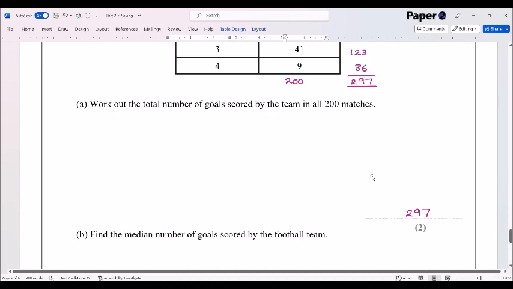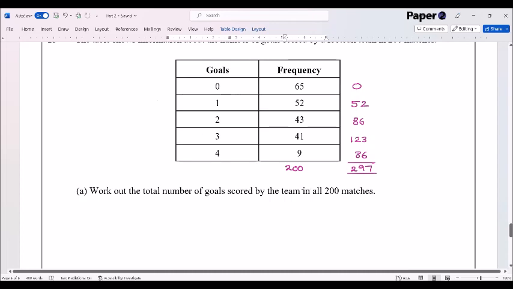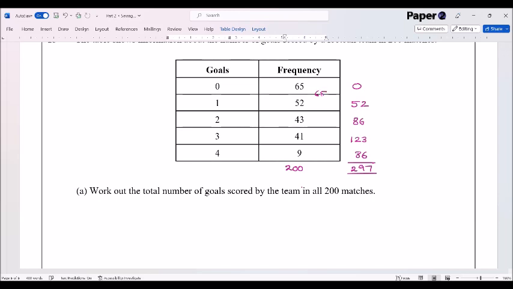Okay, the median. Well, that's going to be a little bit more difficult. We're looking for the 100th amount there. So we know that's 65 zeros, and then we've got another 52, so 52 plus 65 takes us up to 117. So there's 117 pieces of data in there.